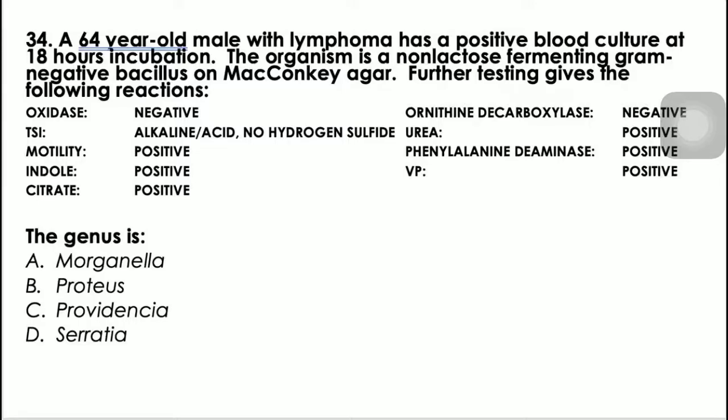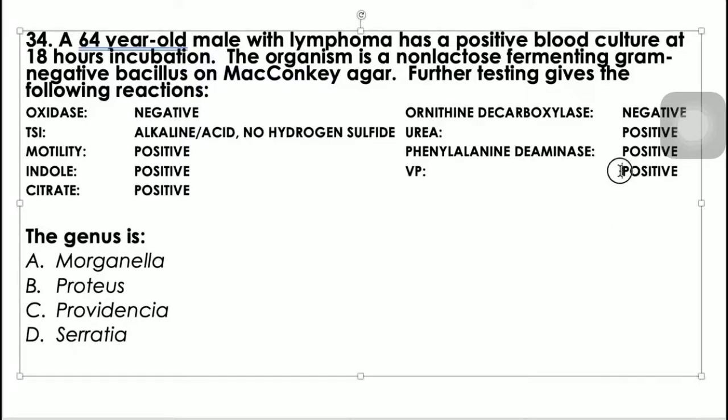Tingin ko may mali sa reaction. Minsan talaga may mga ilang corrections, pero sige, let's continue. Yun po yung problem na nakalagay eh. So, Voges-Proskauer here is positive. Tapos, we have citrate utilization here is positive. Pero wala naman kasing positive, negative, positive, positive. So, probably baka mali dito yung Voges-Proskauer na result. Pero tingnan natin, even without considering yung Voges-Proskauer. So let's focus on the indole and citrate.